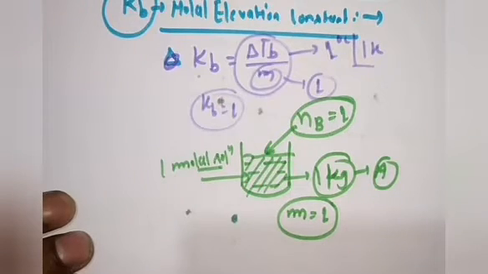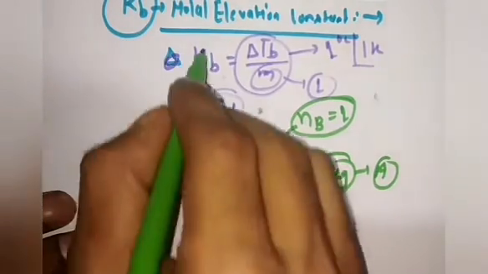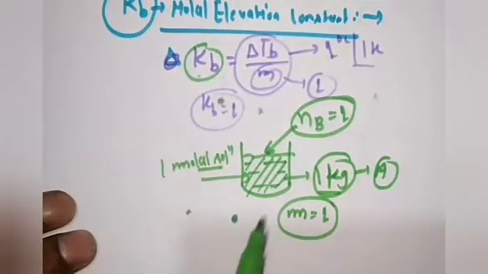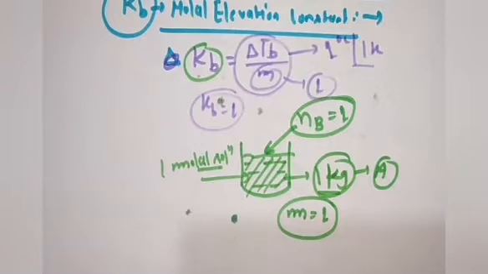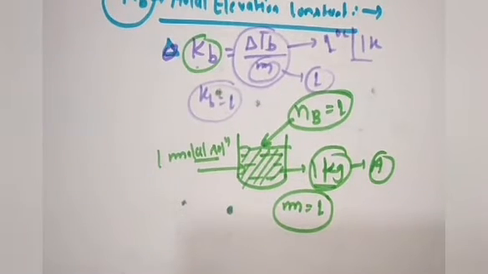What is the meaning of a 1 molal solution? It means you add 1 mole of non-volatile solute in 1 kg of pure solvent. Then the boiling point elevation is the constant called Kb. So the elevation in boiling point of a 1 molal solution is called the ebullioscopic constant. Okay, so you have defined the ebullioscopic constant very easily.